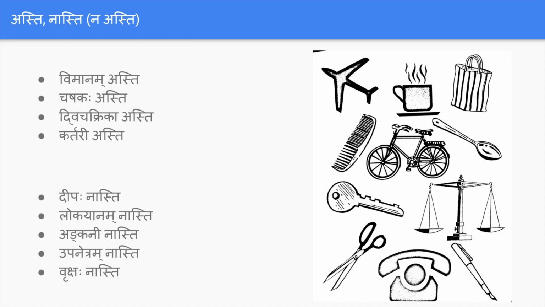As part of the exercise, let's all do a small exercise. Pick up a few items from your room and say asti, and for a few which don't exist in your room, say the item name and nasti. If you don't know the Sanskrit names for those items, you can use English names, like table asti, bottle asti, phone asti, computer asti. You can use those words, and maybe we'll learn the vocabulary as part of it.